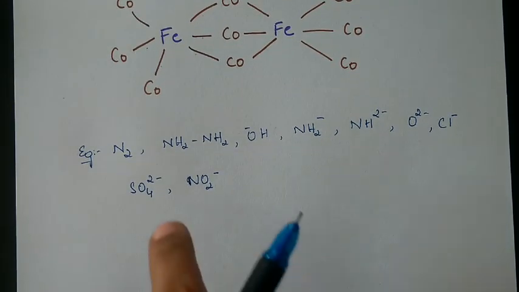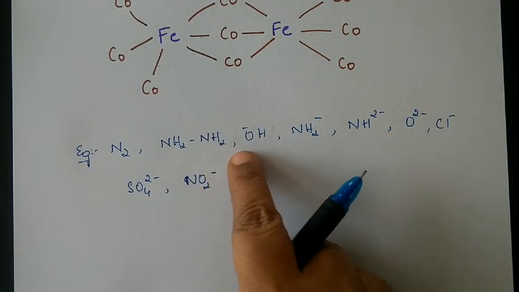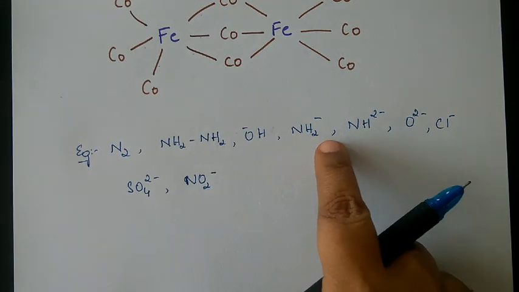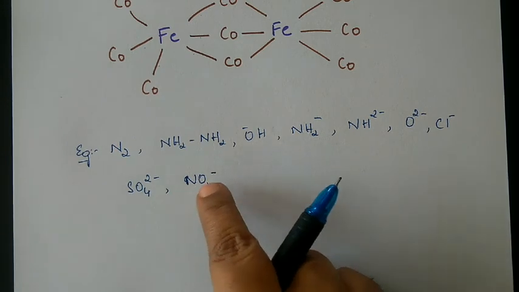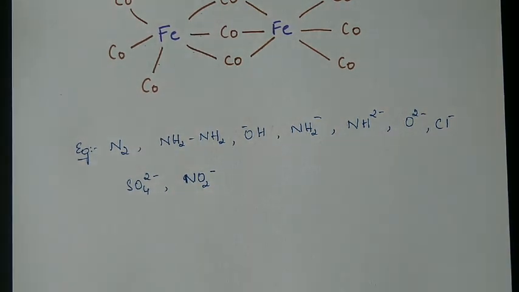We have a few more examples like that: N2, NH2, OH minus, NH2 minus, O2 minus, Cl minus, SO4 2 minus and NO2 minus. All these are bridging ligands. It may act as monodentate in other complexes, but simultaneously it can bind two different complexes together, or form a coordinate bond with two different metal atoms. Those ligands are called bridging ligands.